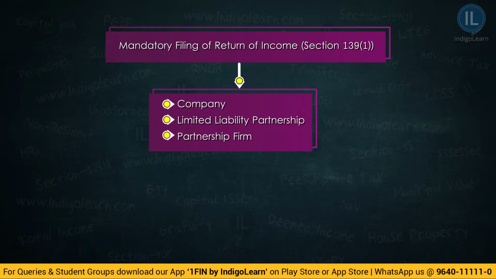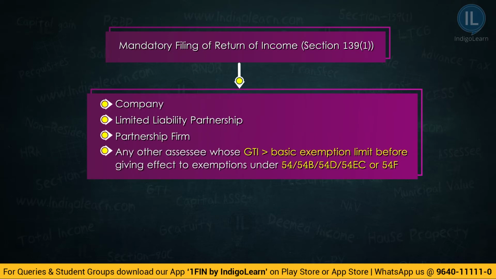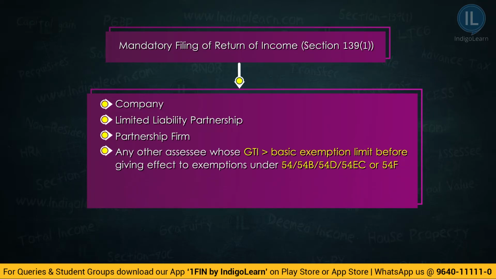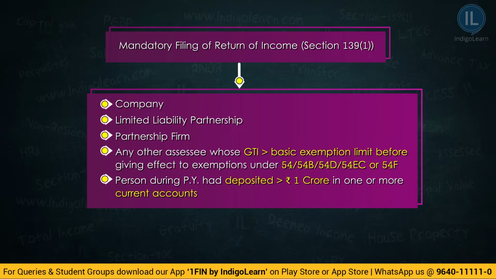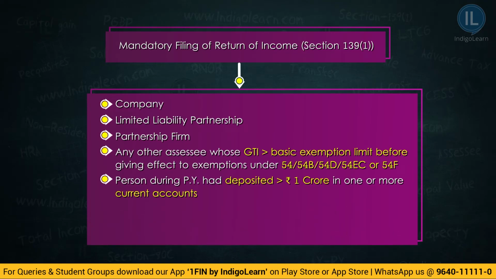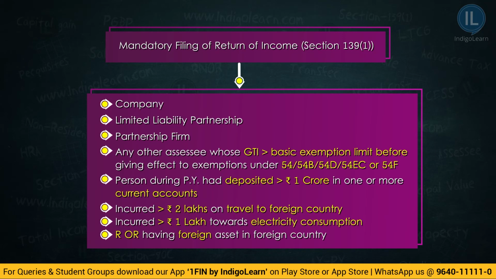Along with these three, any other person whose gross total income, before exemptions under capital gains, exceeds the basic exemption limit, if they have deposited into a current account more than 1 crore, if foreign travel is exceeding rupees 2 lakhs, if the electricity bill is exceeding rupees 1 lakh, if you are resident and ordinarily resident and if you are having a foreign asset in a foreign country, then you have to file return of income mandatorily under section 139 subsection 1.